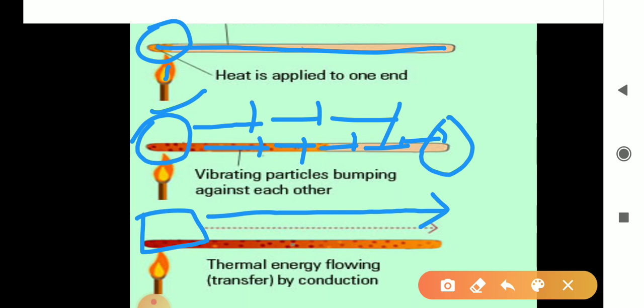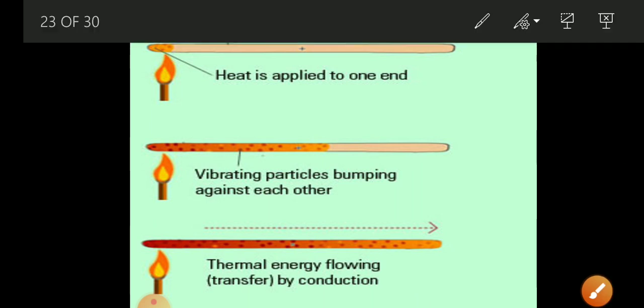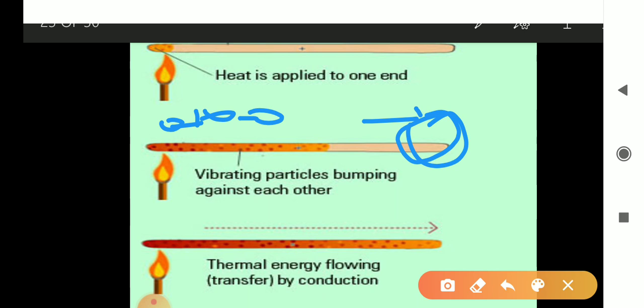This experiment showed that thermal energy is flowing by conduction. In this method there is no actual movement of the particles. They are not moving here and there, but they pass the energy from one to the next, and finally the heat transfers up to the last end. This method is called conduction.